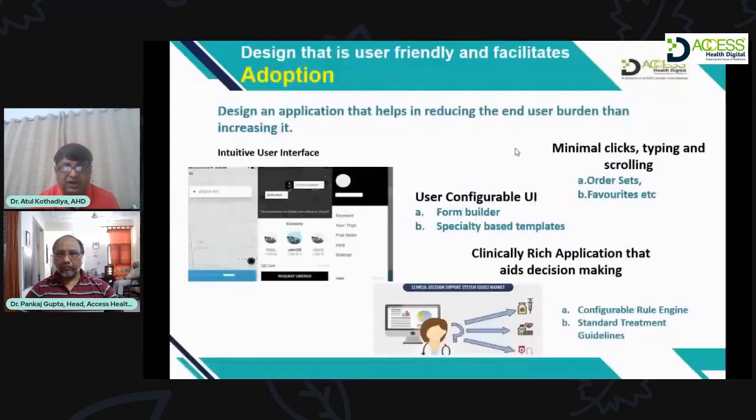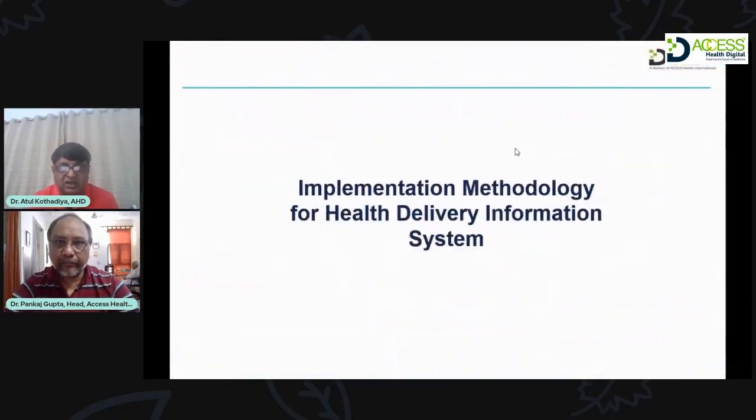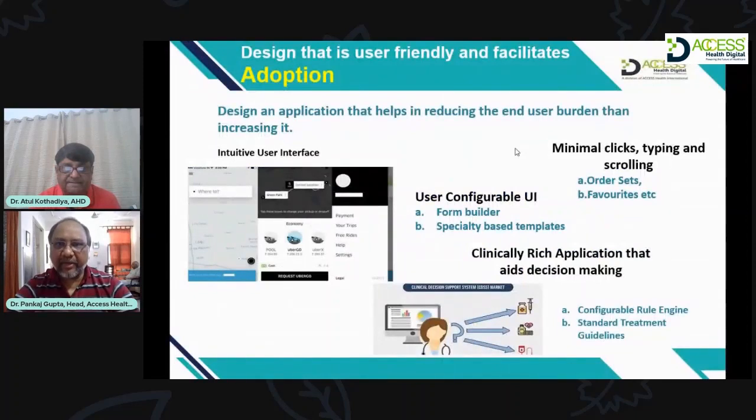I think we'll cover here. Dr. Pankaj, would you like to have anything more than this? Basically, we'll start implementation methodology next session. Yeah, we can get into the implementation methodology.